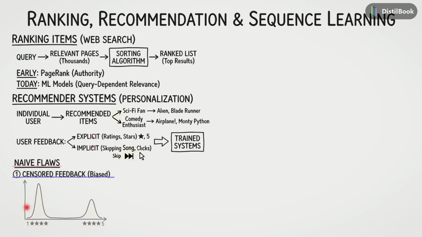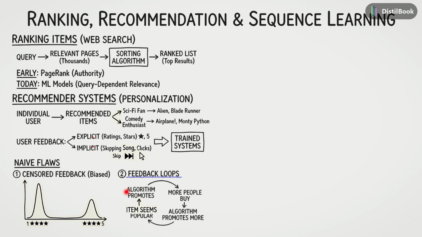If you look at this graph, you see a bimodal distribution. People usually rate things only when they love them or hate them, leaving very few ratings in the middle, which biases our data. Second, we have feedback loops. This creates a cycle where the algorithm promotes an item, causing more people to buy it, which makes the item seem more popular, leading the algorithm to promote it even more. Solving these issues of bias and loops is a key area of research.